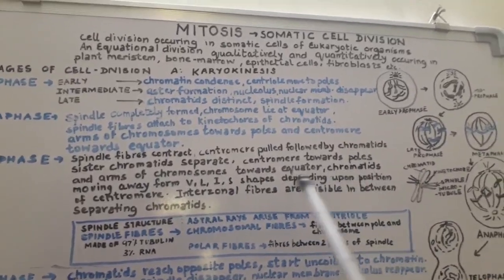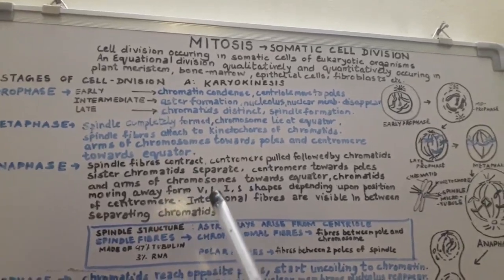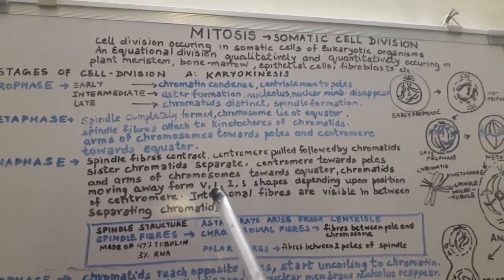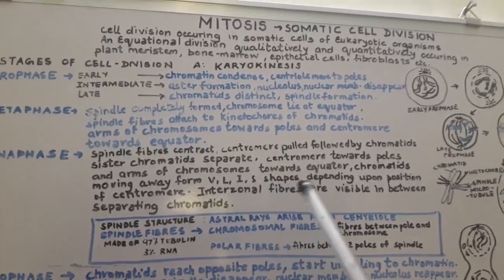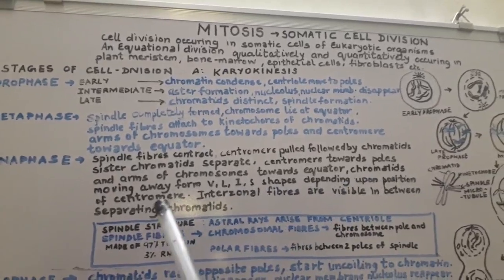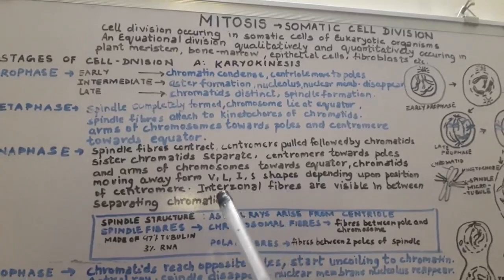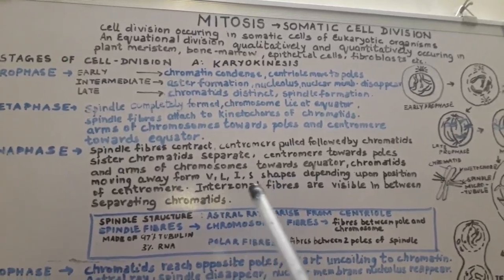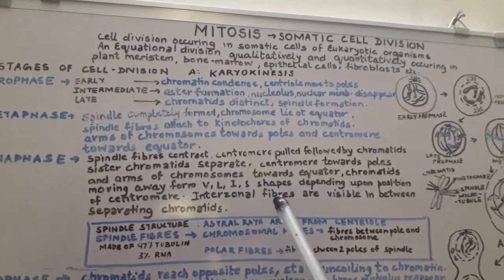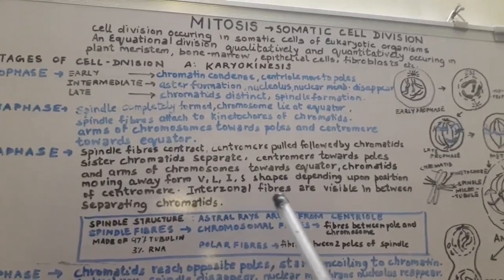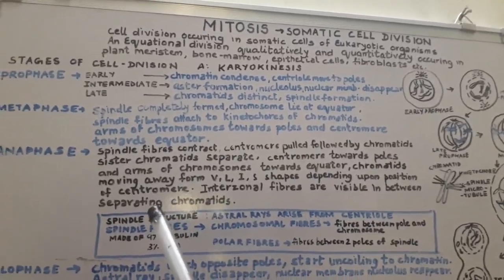Now chromatids will start moving away from the center towards the pole, forming structures like V, L, I and S shapes. These shapes are obtained due to the position of the centromere in different types of classified chromosomes. Interzonal fibers are very fine spindle fibrils which emerge due to the pulling apart of the chromatids. So they are visible between the separating chromatids.